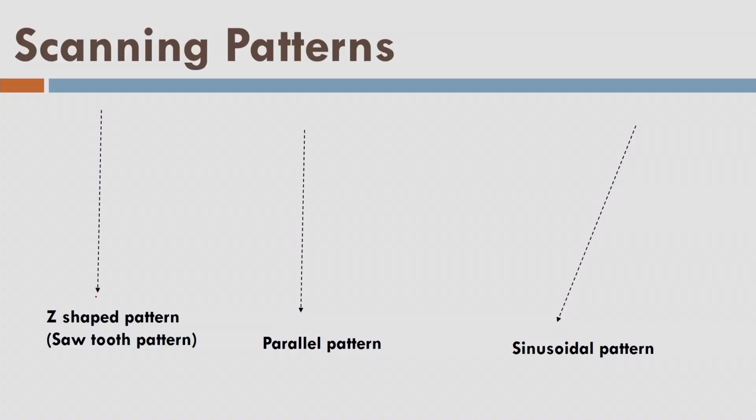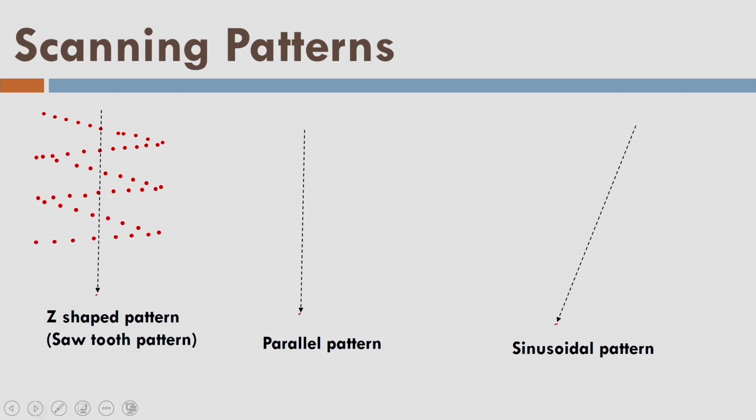So now let us understand the scanning patterns that is created by the combination of the aircraft speed and the laser scanner movement. So the laser scanner is diverting the pulses or throwing the pulses across the direction of flight. So these three lines are indicating the flight directions. This is the first pattern where laser pulses are fired, and because of the aircraft speed, they are being collected in the Z-shaped or sawtooth pattern. So this is the sawtooth pattern or the Z-shaped pattern.